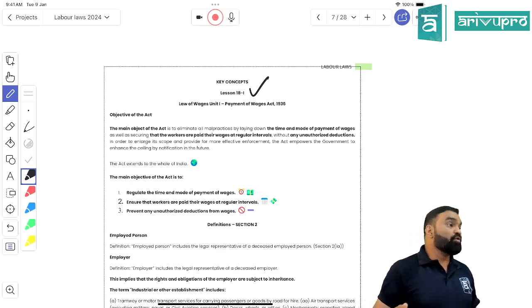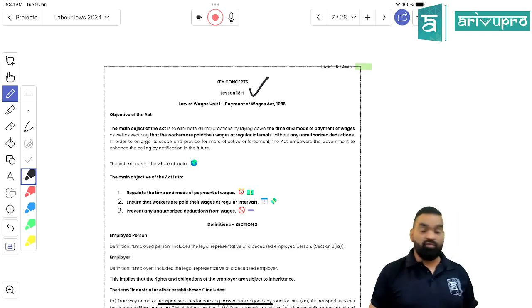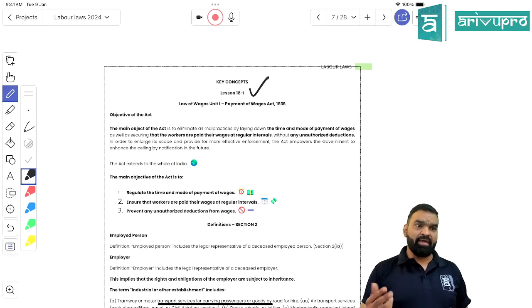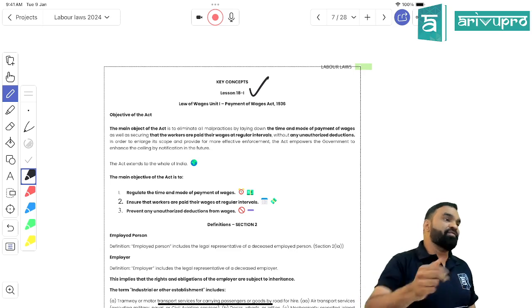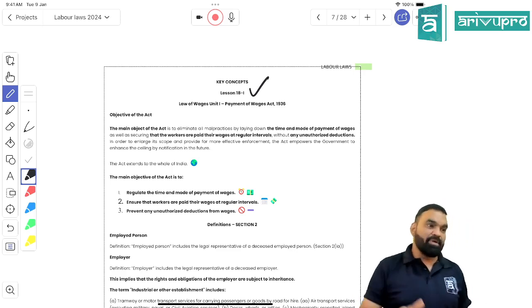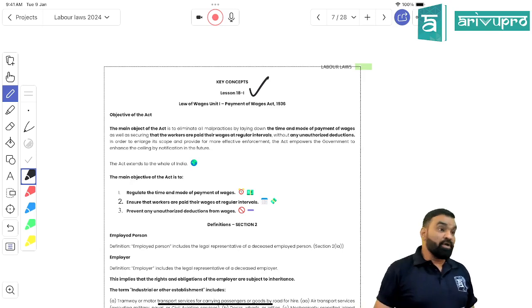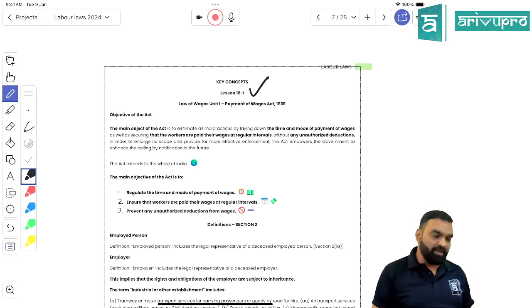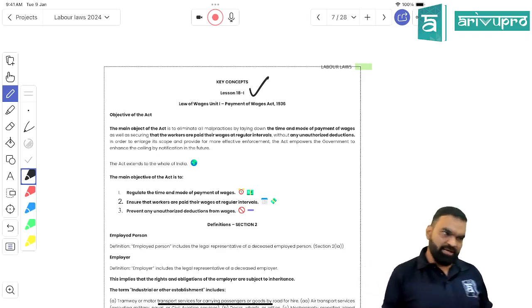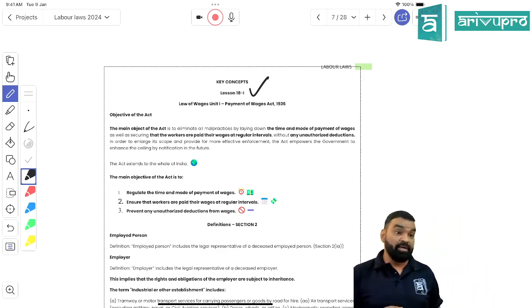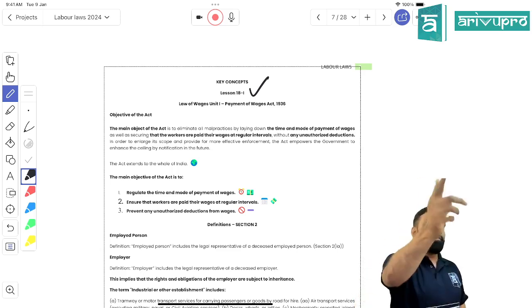when to pay, what would be the due date of payment of wages, right? What should be the wage period, right? What kind of penalty and deductions I can deduct from the salary of an employee, right? What is the maximum permissible limit? And fourth thing, who is responsible for the payment of the wages, right? If he is the employer, he would be the officer in default, right?